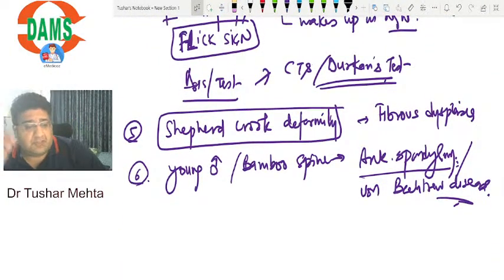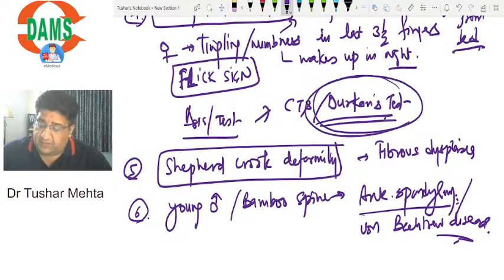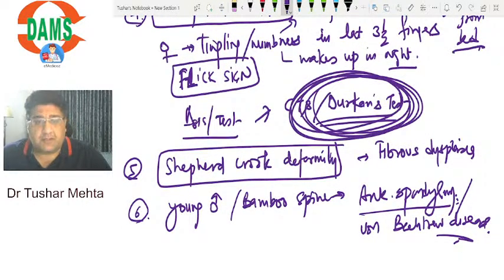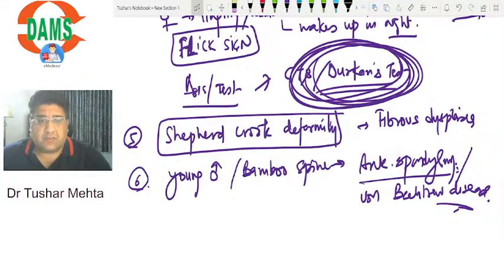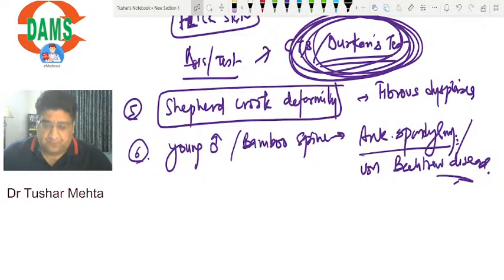Now, any other question apart from this? Only the name of the test. Okay, they had asked only the name of the test. Okay, nothing else. Now, rickets, what was that question on rickets? Bow leg image.